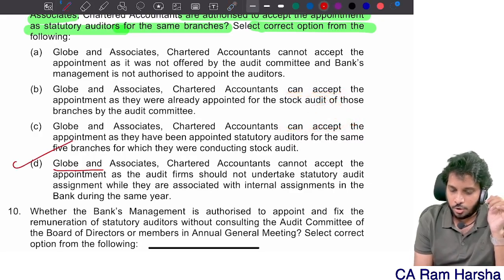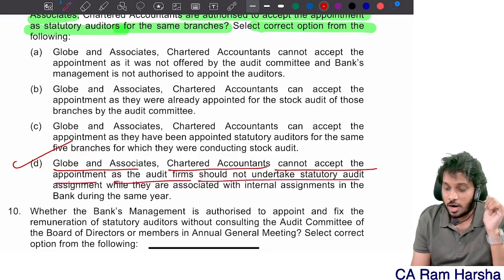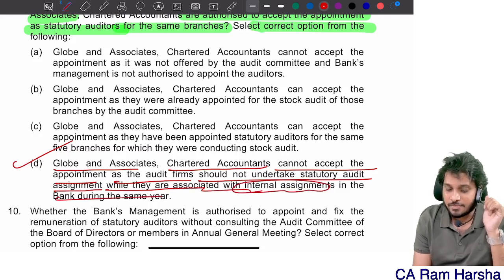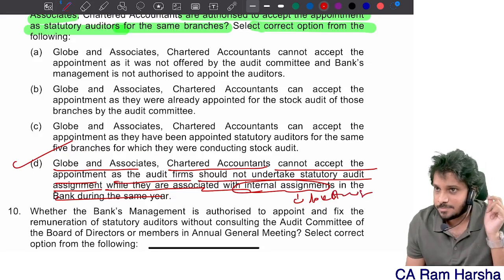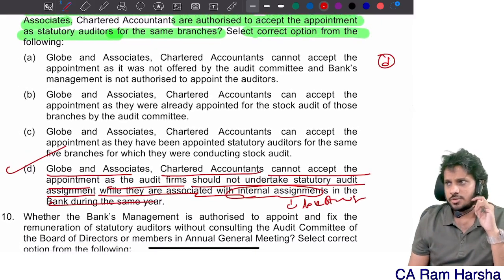This might be correct. Globe and Associates chartered accountants cannot accept the appointment as audit firms should not undertake a statutory assignment while they're also associated with an internal assignment for the bank. Internal assignment means what? Stock audit. Stock audit is an internal assignment. Are you clear? D. Understood?